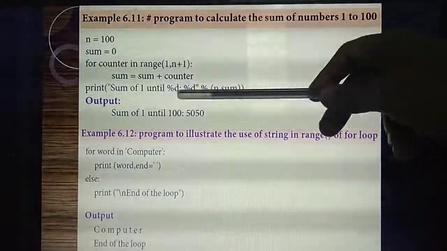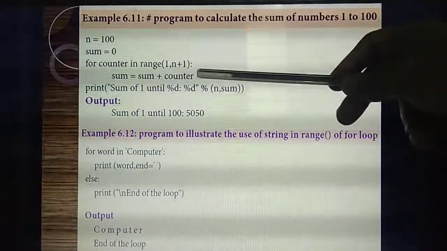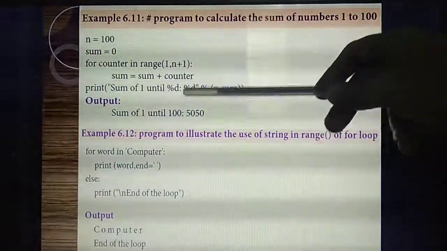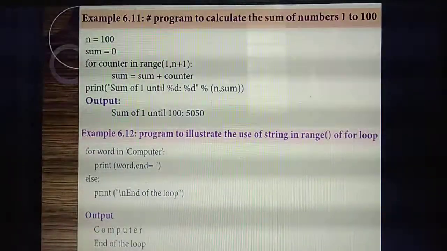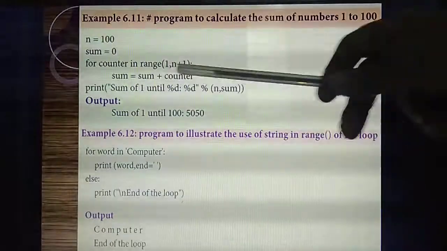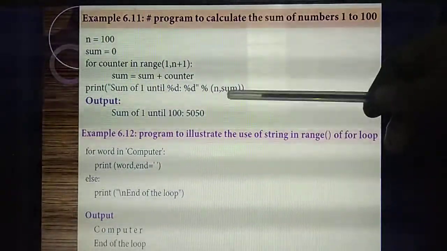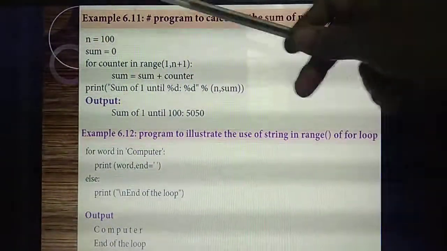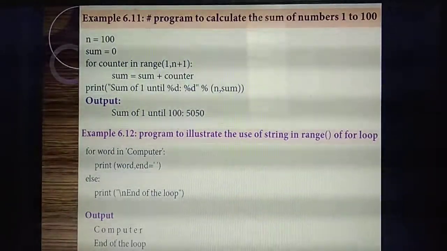So why are we giving percentage d? Decimal. That means the numbers you are going to print. For that, we are giving percentage d. Okay. So which variable do you need to print? The answer is stored in the variable sum. So you are going to print n, sum. That is the sum of number of times, the answer.